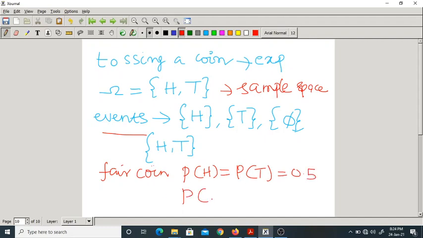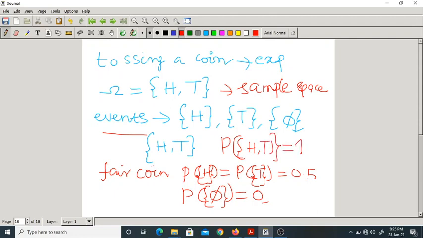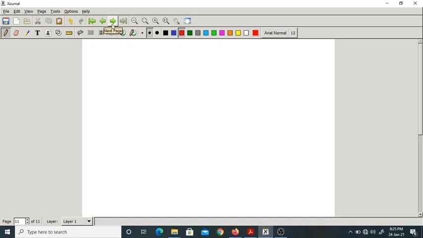What is the probability of this null set? 0. Isn't it? So you should be very specific. You should write like this: we are assigning probabilities to events. Finally, what is the probability of getting head and tail? This should be 1. So head and tail is nothing but what? Omega.